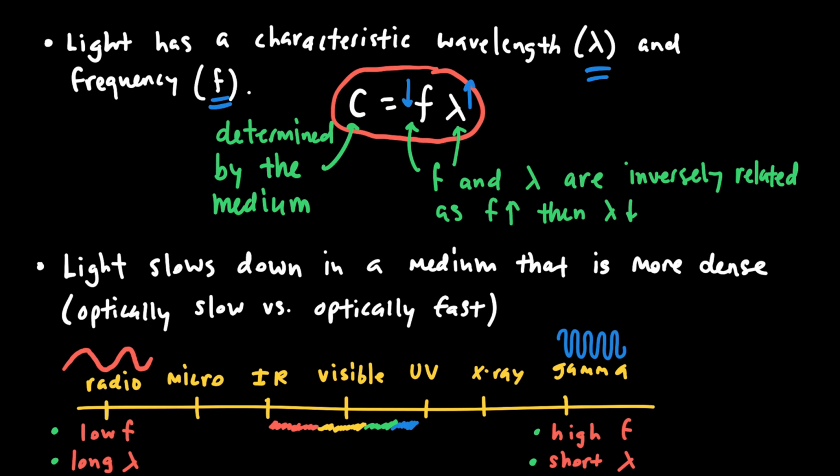Also remember the order that the colors go in the visible part of the spectrum. The red light has a longer wavelength, lower frequency, and the blue light has higher frequency, shorter wavelength.